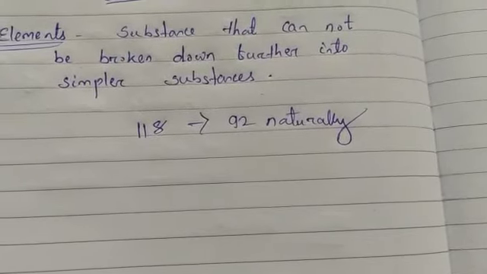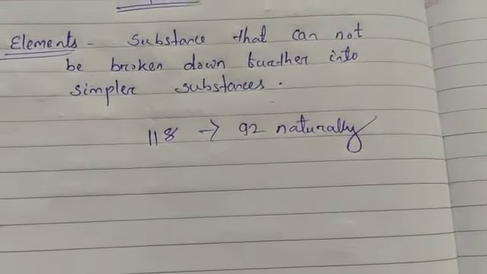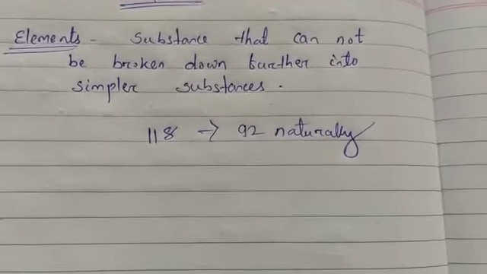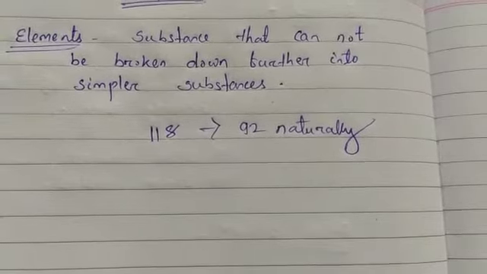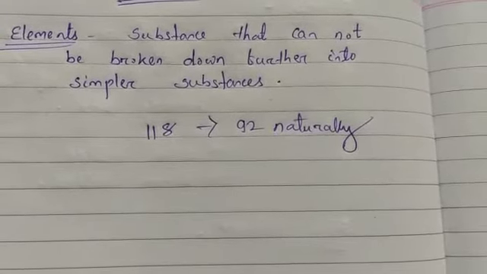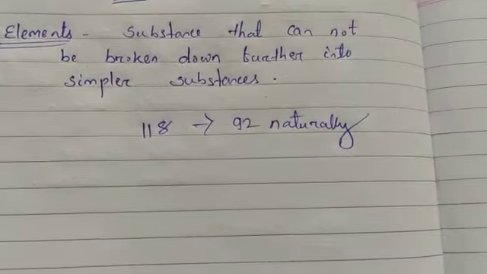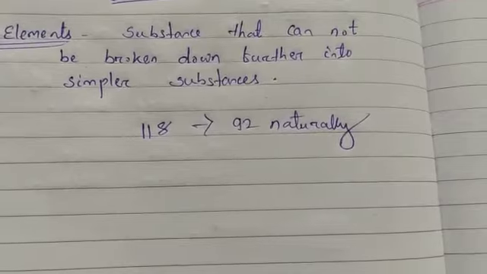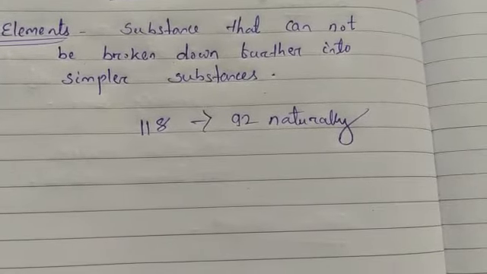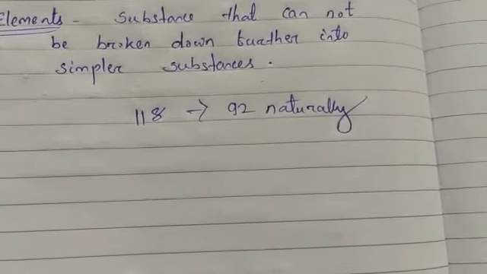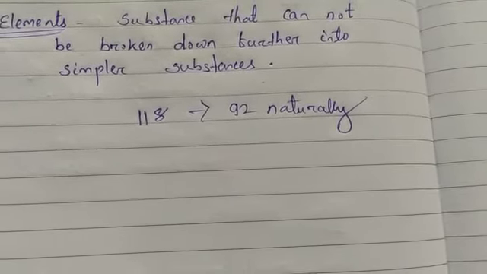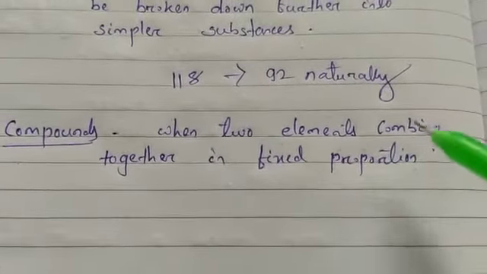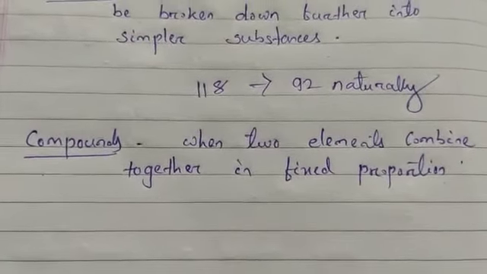When two or more elements combine together in a fixed proportion, they form compounds. There are so many compounds that can be formed from the 118 elements, because all the elements can combine with each other. Some elements combine together in fixed proportion to form compounds.